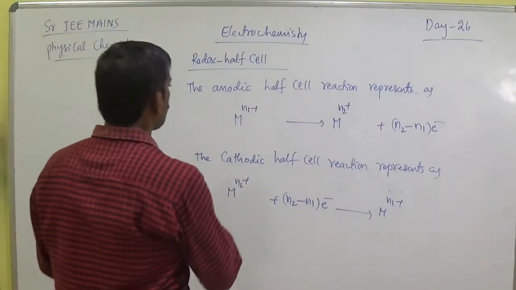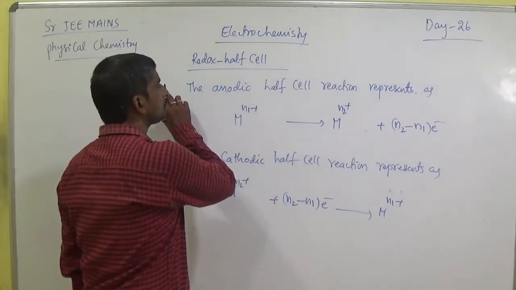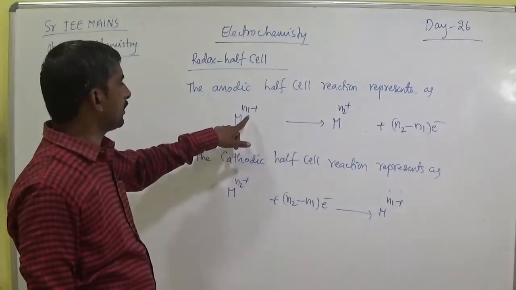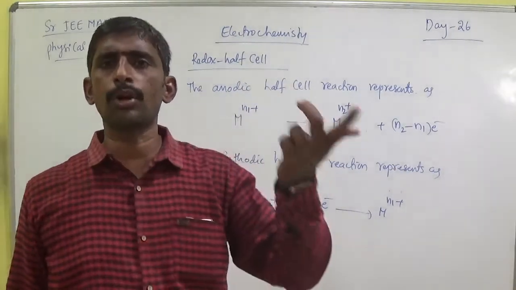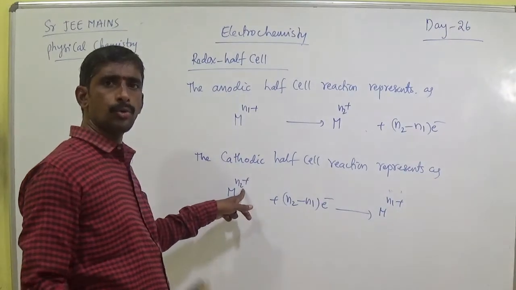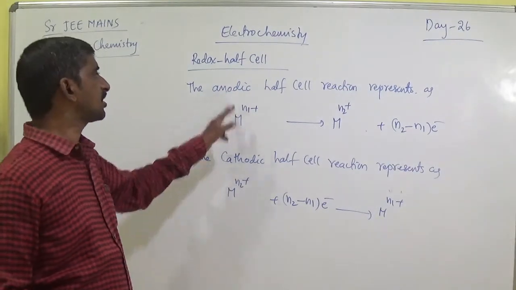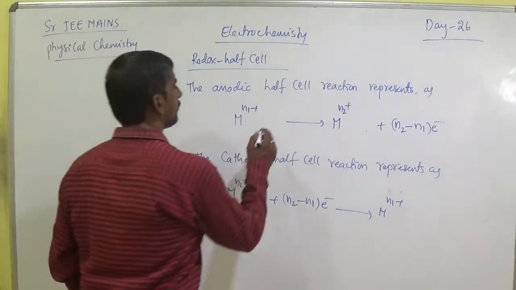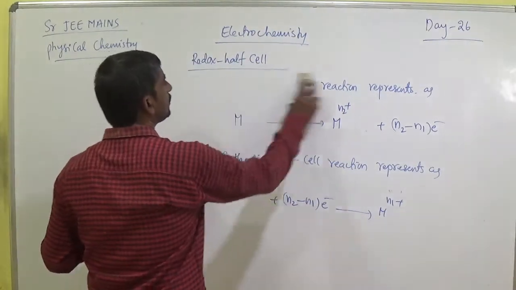So in redox half cell, now I will give the first diagram. So these are n1, n2. Losing more electrons means that is an oxidation. Losing fewer electrons means that is a reduction reaction. So these are oxidation, these are reduction. So that is M^(n1+).